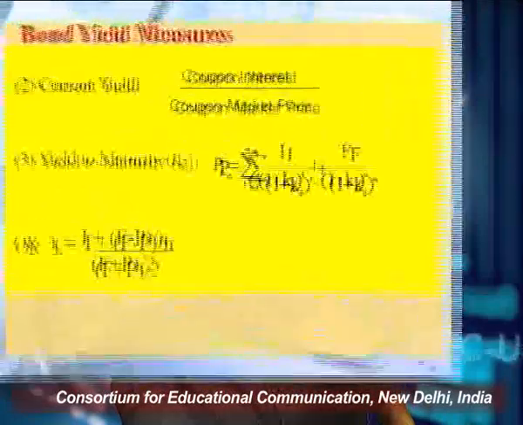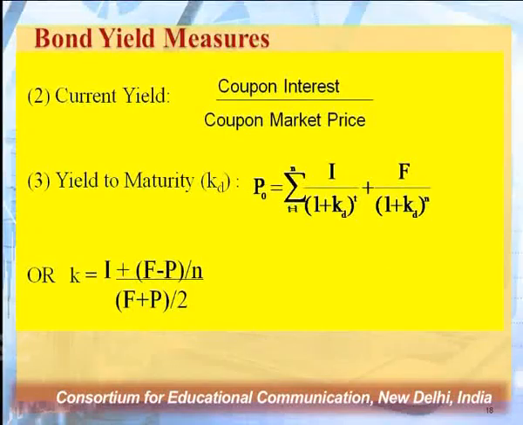So we have to aggregate, and since the amount I am going to receive is in the future, I need to calculate the present value of this amount, or you can say K is equal to interest plus (F minus P) divided by N, whole divided by (F plus P) divided by 2.